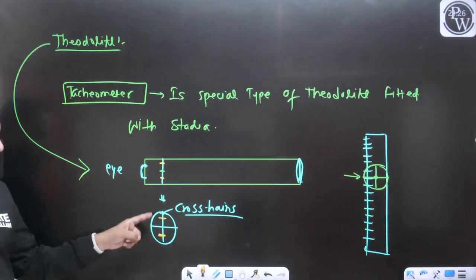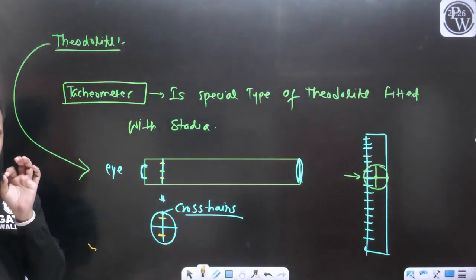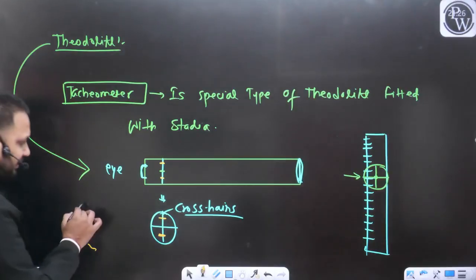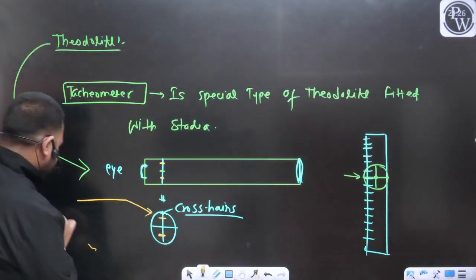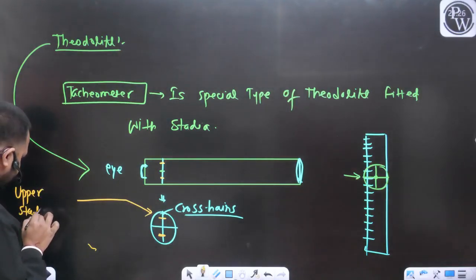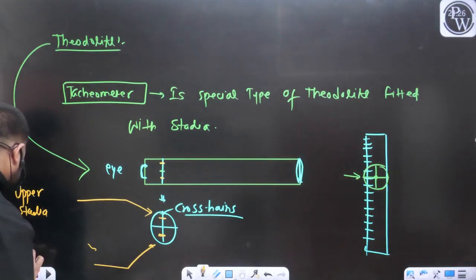One above the intersection and one below the intersection, we have provided two more markings. This marking is your upper stadia, and this is your lower stadia.